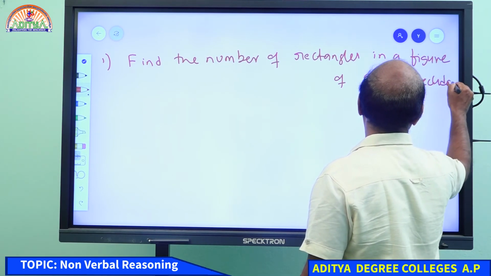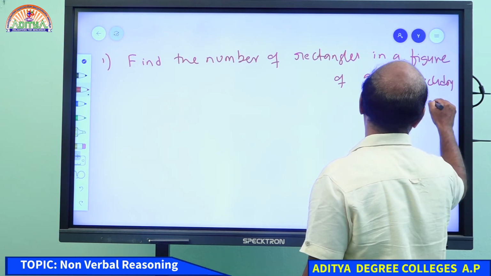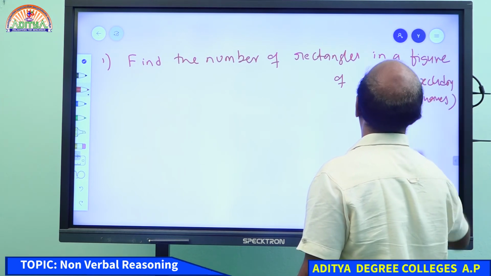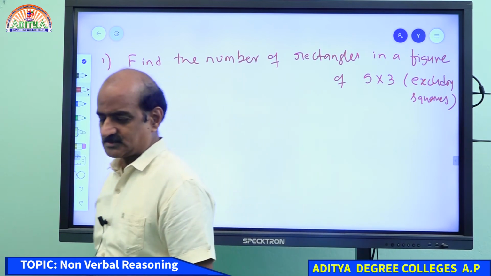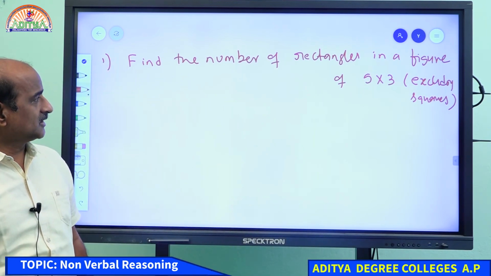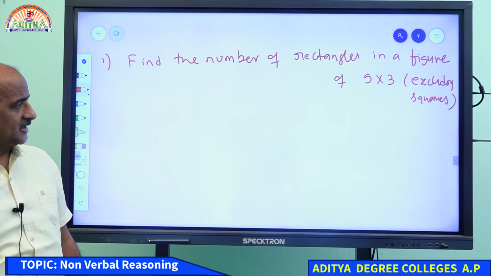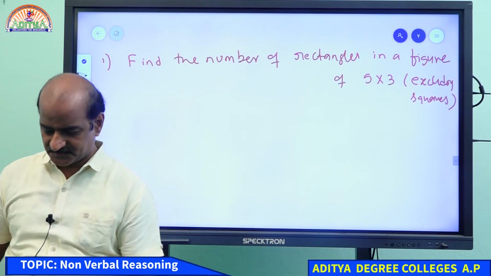In the bracket, excluding squares. Come on student, please write down. Please answer the question. Find the number of rectangles in a figure of 5 by 3 excluding squares.